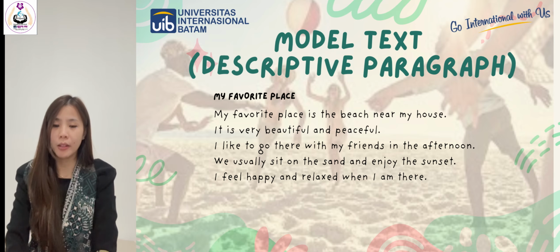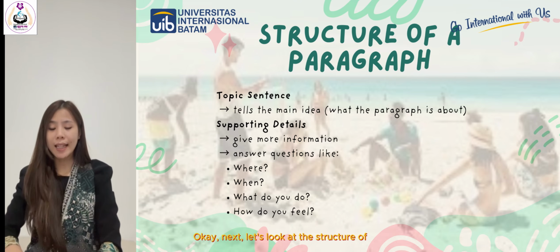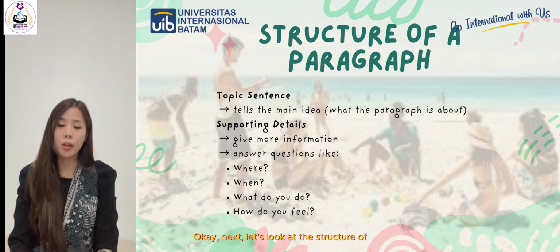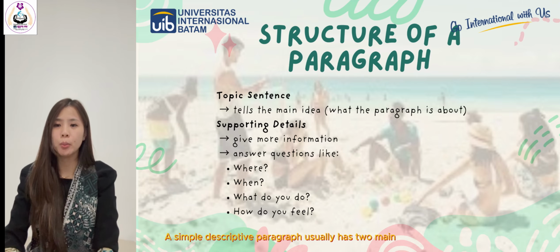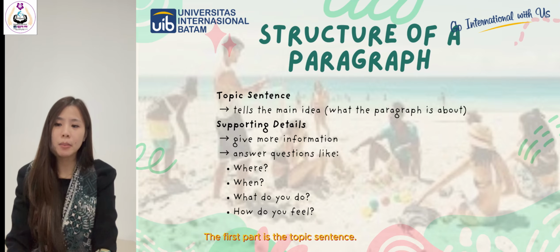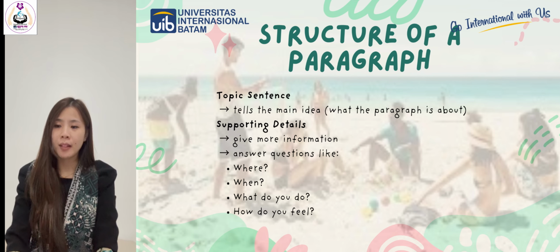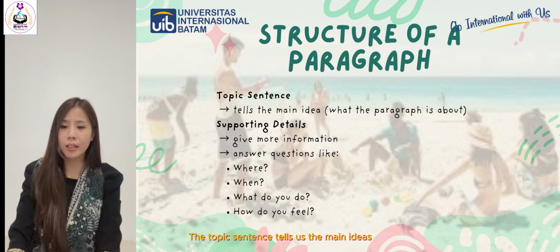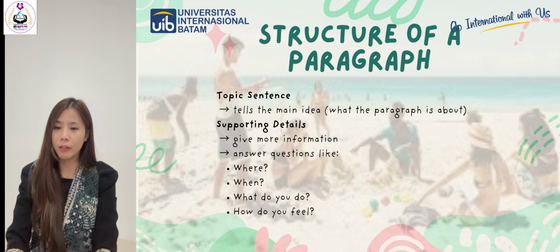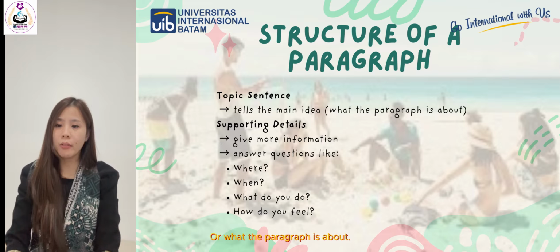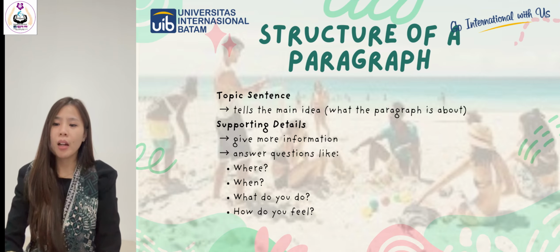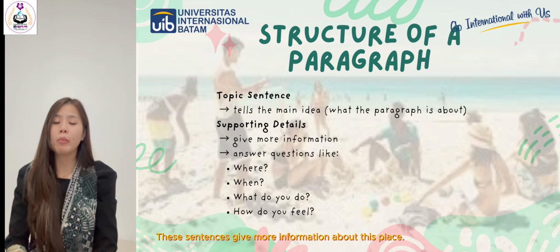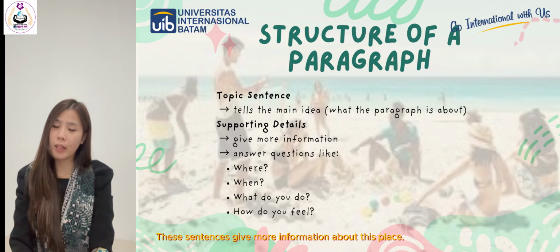Okay, next, let's look at the structure of a paragraph. A simple descriptive paragraph usually has two main parts. The first part is the topic sentence. The topic sentence tells us the main idea of the paragraph, or what the paragraph is about. The second part is supporting details. These sentences give more information about this place.